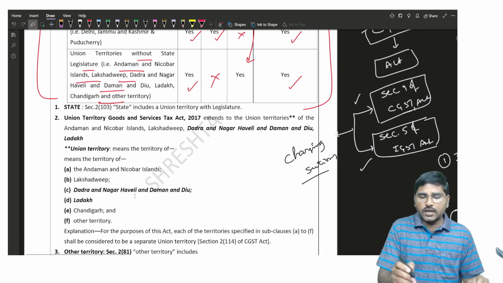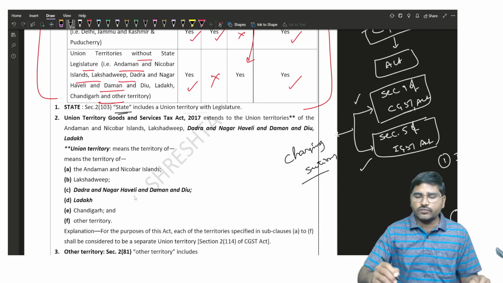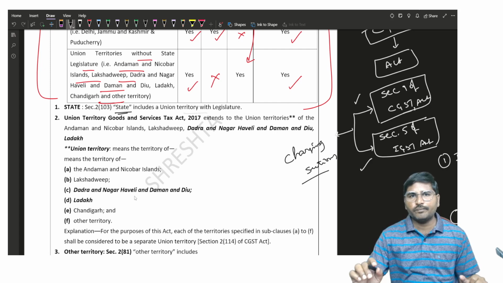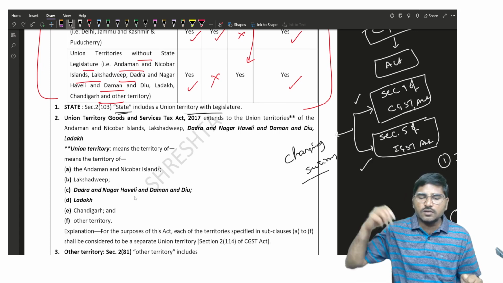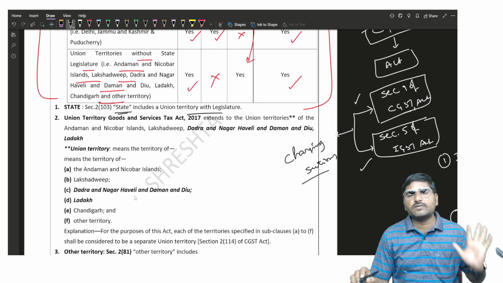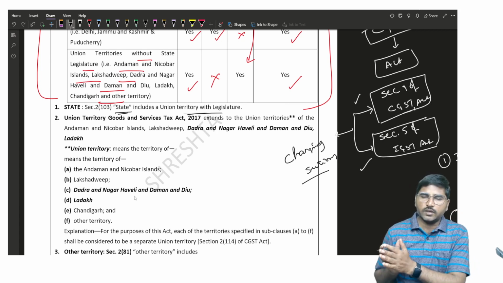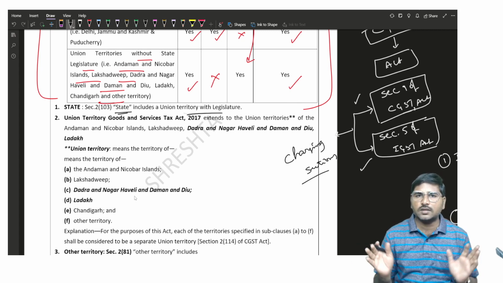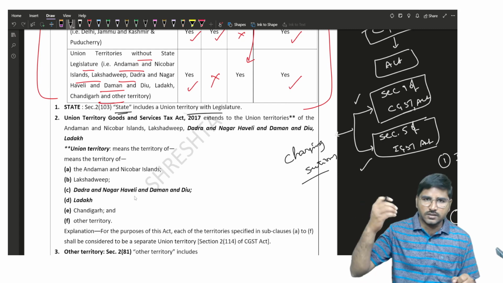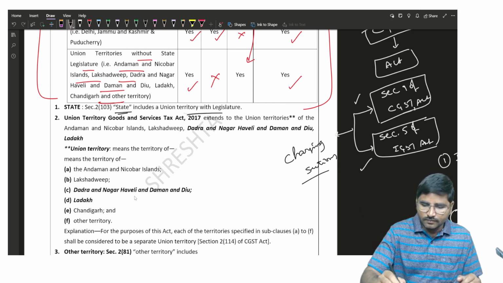Now, state includes a union territory with legislature. Actually, regarding the state, we may consider that we have 28 states in India. Not only the 28 states, but also the union territories with legislature are considered as a state for the purpose of the GST Act. That means Delhi, Jammu and Kashmir, and Pondicherry. Generally, these three are union territories, but for the purpose of the GST Act, we have to consider these three union territories as a state. The reason is the definition given here: state includes a union territory with legislature.